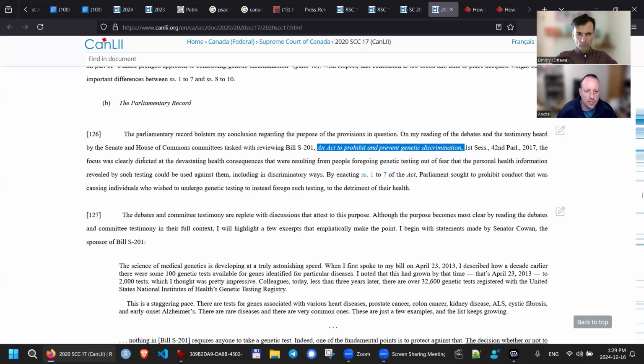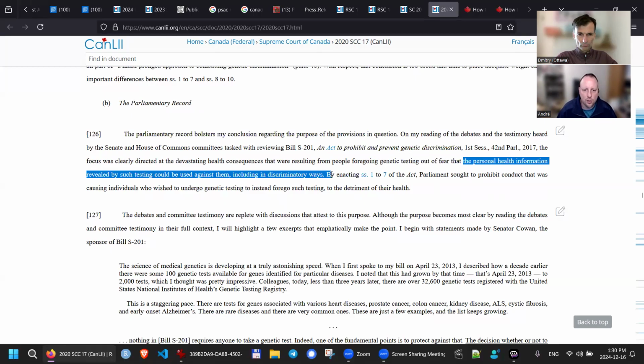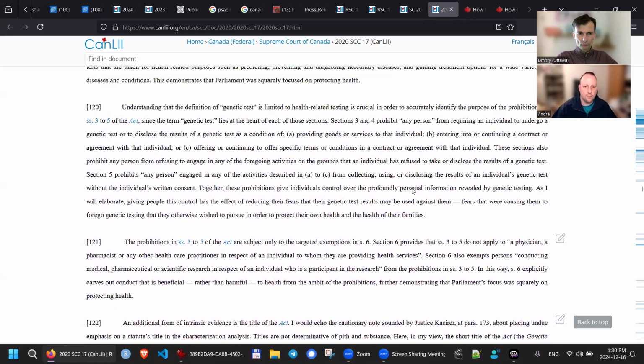Furthermore, the focus was clearly directed at the devastating health consequences that were resulting from people foregoing genetic testing out of fear that the personal health information revealed by such testing could be used against them, including in discriminatory ways. By enacting Sections 1 to 7, Parliament sought to prohibit conduct that was causing individuals who wish to undergo genetic testing to instead forego such testing to the detriment of their health. So maybe it's 119; it actually specifically says the keyword that it's for.